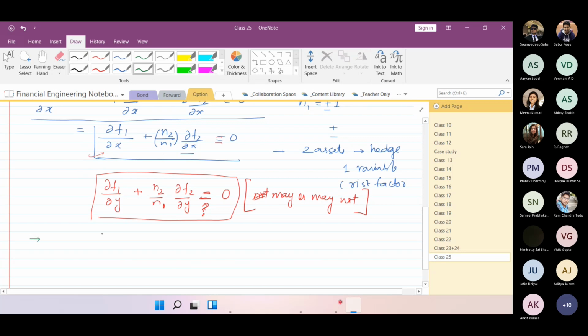So 3 assets means that I'm just writing directly n2 by n1.